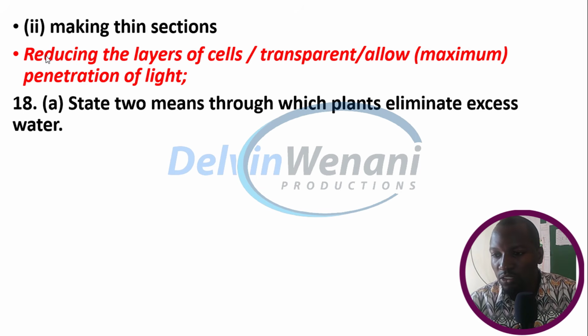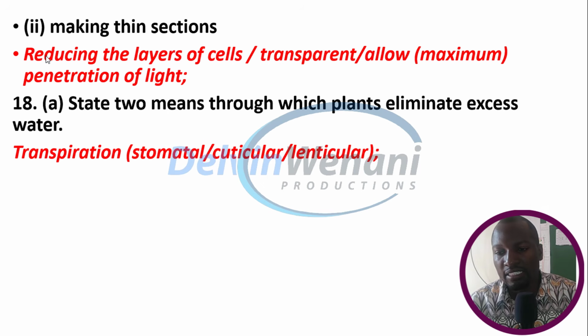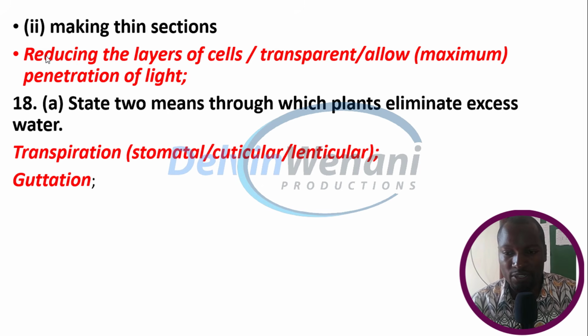State two means through which plants eliminate excess water. Number 1 is through transpiration. Transpiration can be stomatal, cuticular, or lenticular. Number 2 is through guttation.